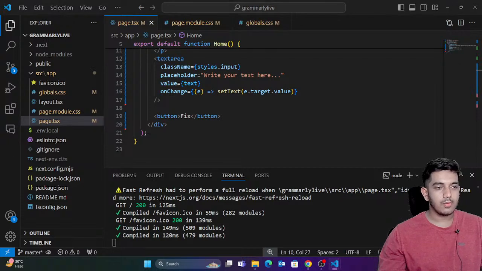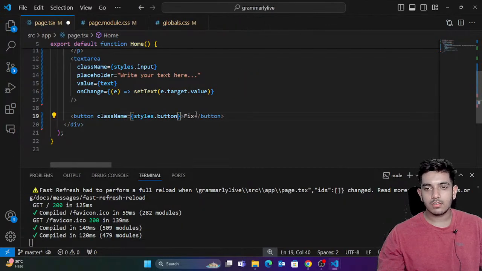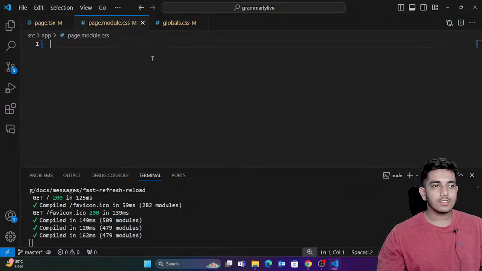I'll just give it the class name also. So this button is gonna have the class name of button. That's it. Now I'm gonna go to my CSS, and I'm gonna give a very basic style.